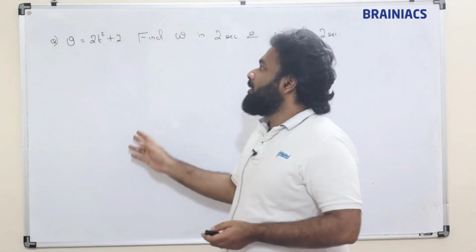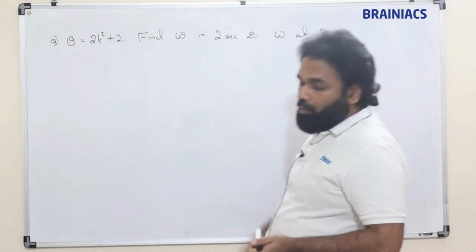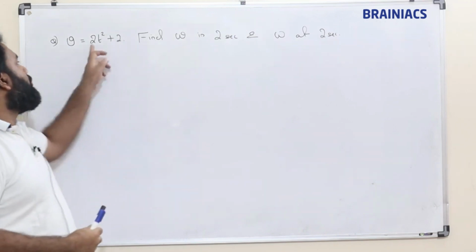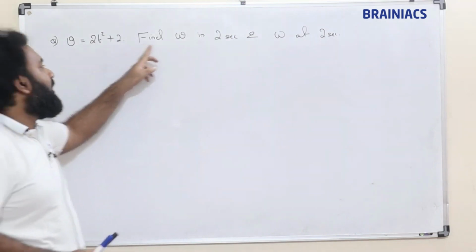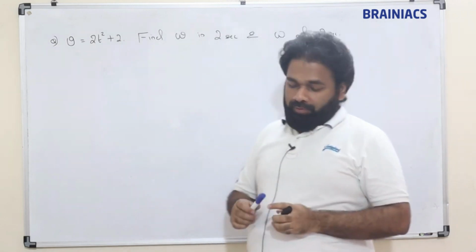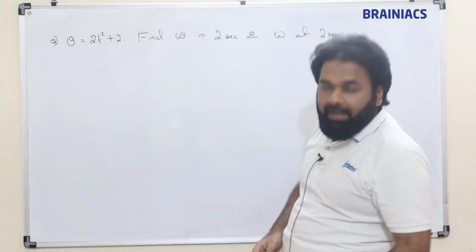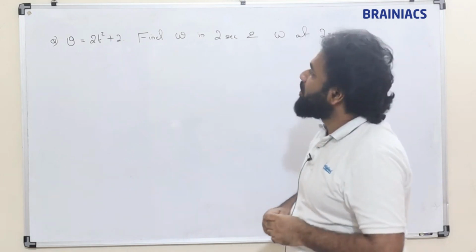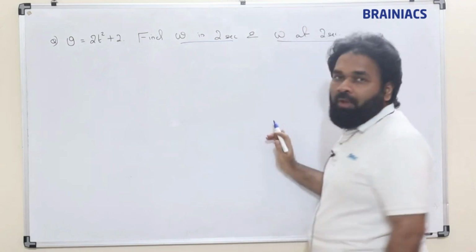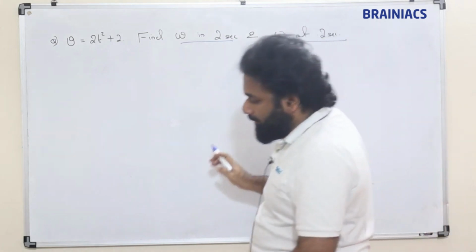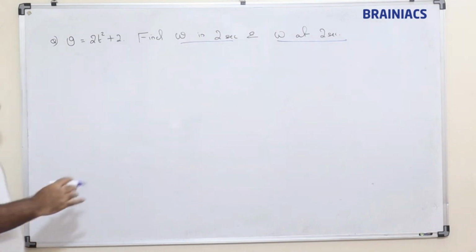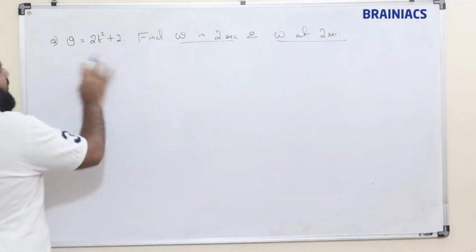Take the next question. Theta is equal to 2t square plus 2. Find omega in 2 seconds and omega at 2 seconds. Can you solve this? Pause the screen and solve this. Okay, fine. So verify the answer here.